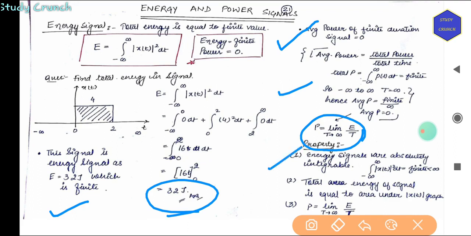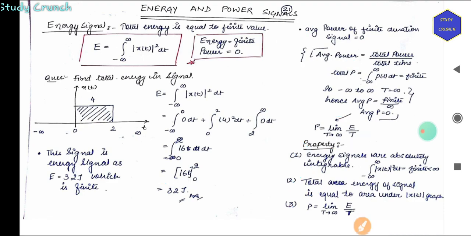So the first property is energy signals are absolutely integrable. Energy signal will be integrable, so on integrating there will be a finite value. Next, total energy of a signal is equal to area under the x(t) graph. Total energy is the area under the curve. Then average power is limit T tends to infinity of E by T.